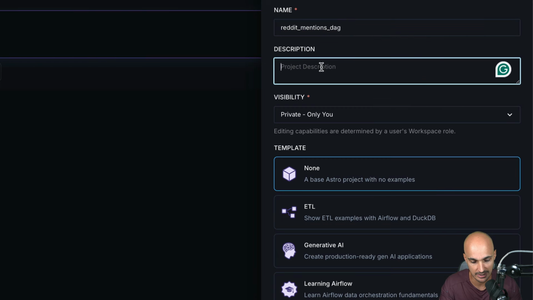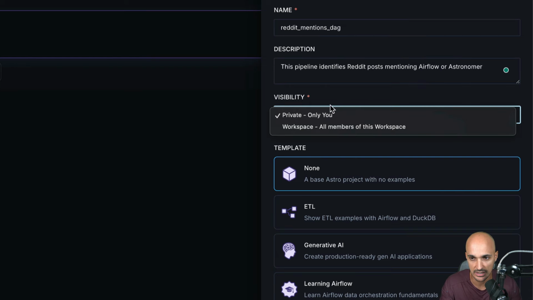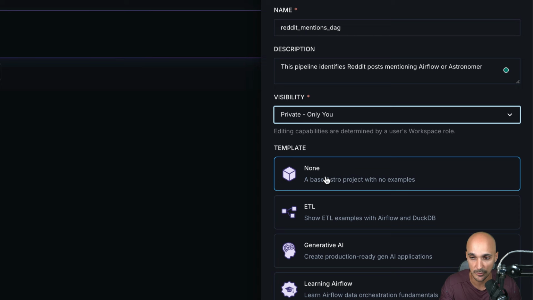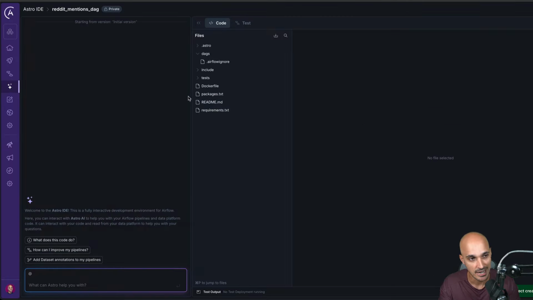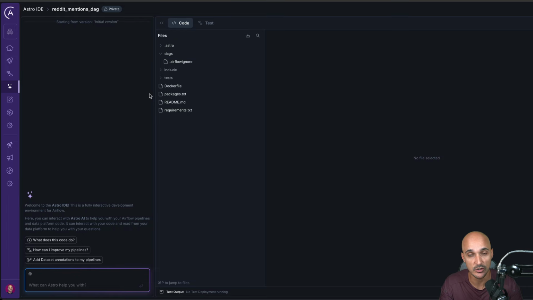And then for the description, this pipeline identifies Reddit posts mentioning Airflow or Astronomer. And then we can pick the visibility. So for now, we're going to stick to private, and for the template, we want to start from scratch, so let's stick to none. Create project. And as soon as we do that, we have this beautiful project. On the left, we have a chat from which we can interact with the Astro AI to help us write Airflow data pipelines following best practices. And obviously this AI is aware of the environment that we have on Astro, which is pretty nice if you have connections and so on.